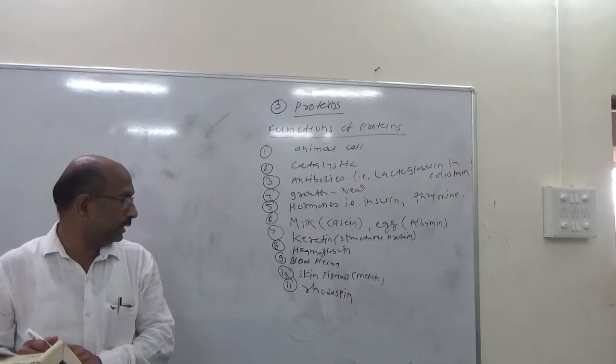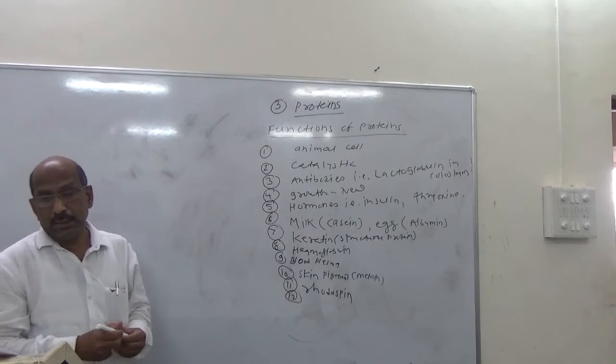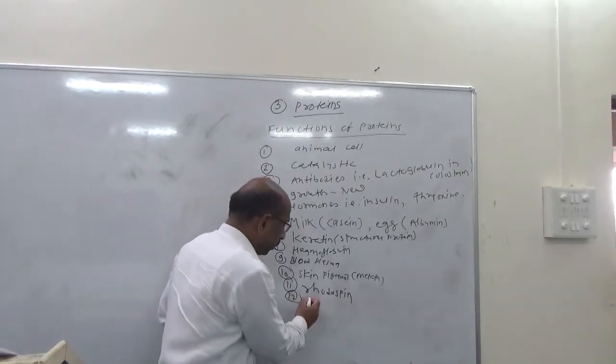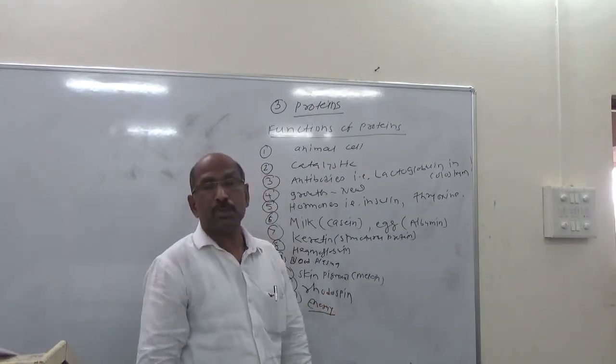The next function is that protein acts as an energy source. Again, the major function is the energy source.